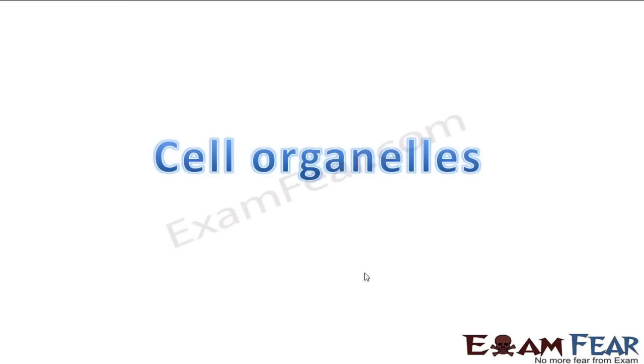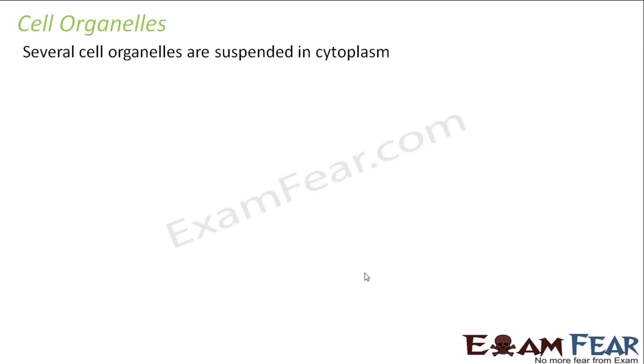Now let us talk about the cell organelles. We have covered the basic parts of a cell, that is the nucleus, the plasma membrane and the cytoplasm. Correct? So now it is time that I talk about the various cell organelles, that means the various components which are present inside the cell, and each of these components performs a specific function. So let us first have a look at what the different cell organelles are.